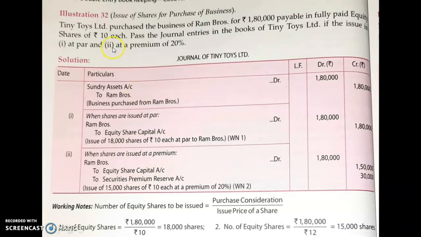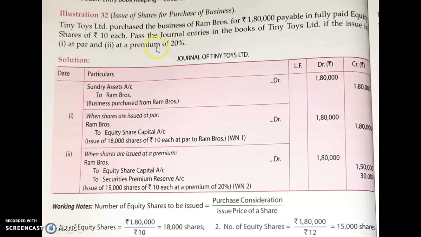Now for the second condition, that is if you are issuing the shares at a premium of 20%. As I told you in previous classes also, if it is in percentage, you have to convert it into rupees. For that, you have to see what is the issue price. Here, nominal face value of this share. The face value of this share is 10. 10 rupees into 20%. So, that will give you 2 rupees. So what is the premium when you are converting this 20% into rupees? That will give you 2 rupees.